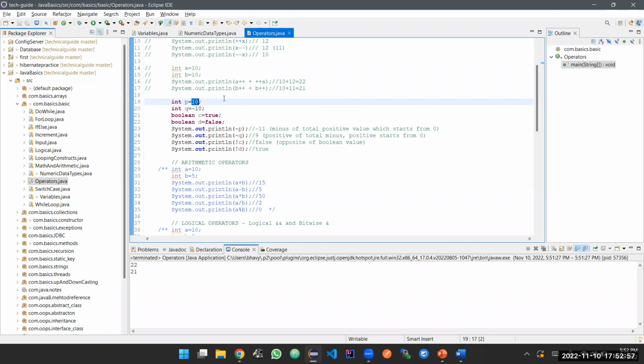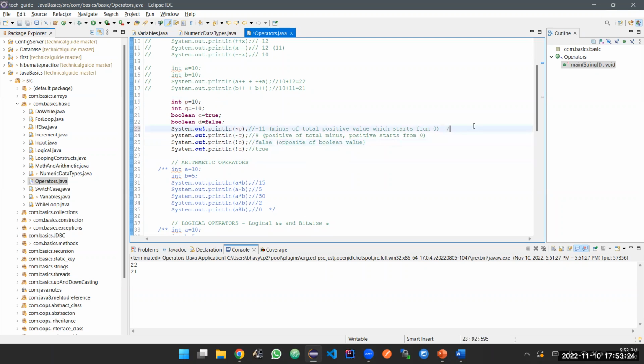Now, if you take a tilde of Q, it would be tilde of minus 10. That is positive of the total minus. So minus 10 plus 1 would be minus 9, and then you give the positive of that minus 9, that is 9. And this is called the negation.